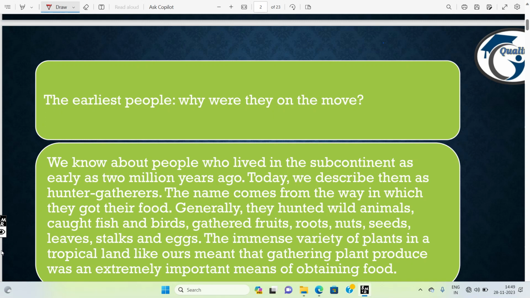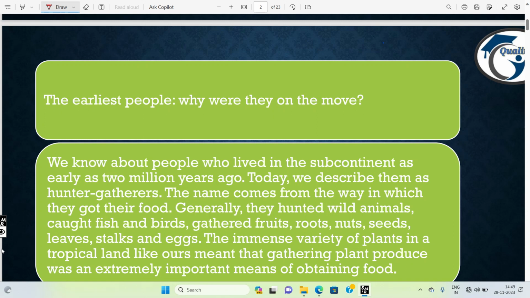So I hope you got this point. Everyone will travel from one place to another for getting better opportunities or a better standard of living. So from the ancient period it started and it's continuing till now.